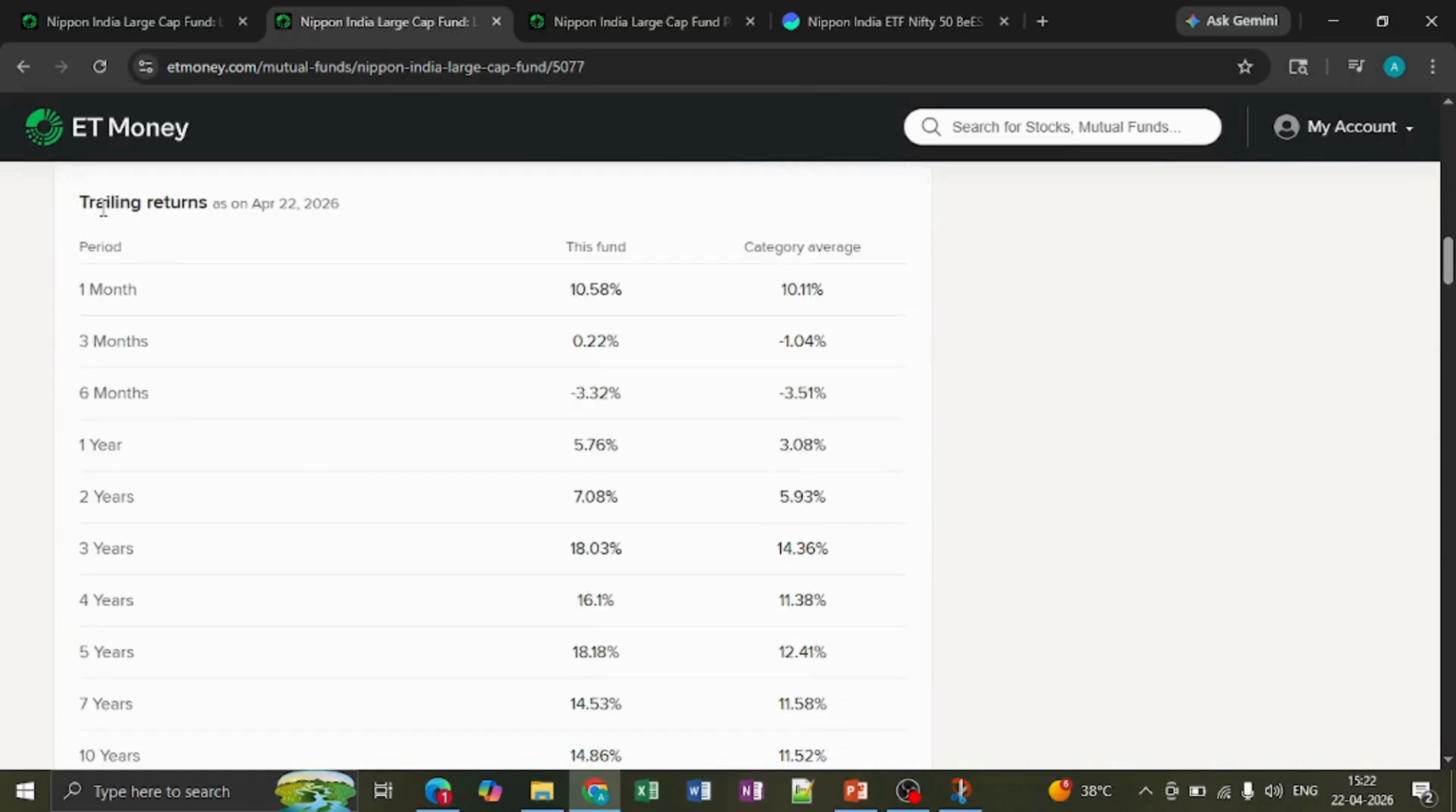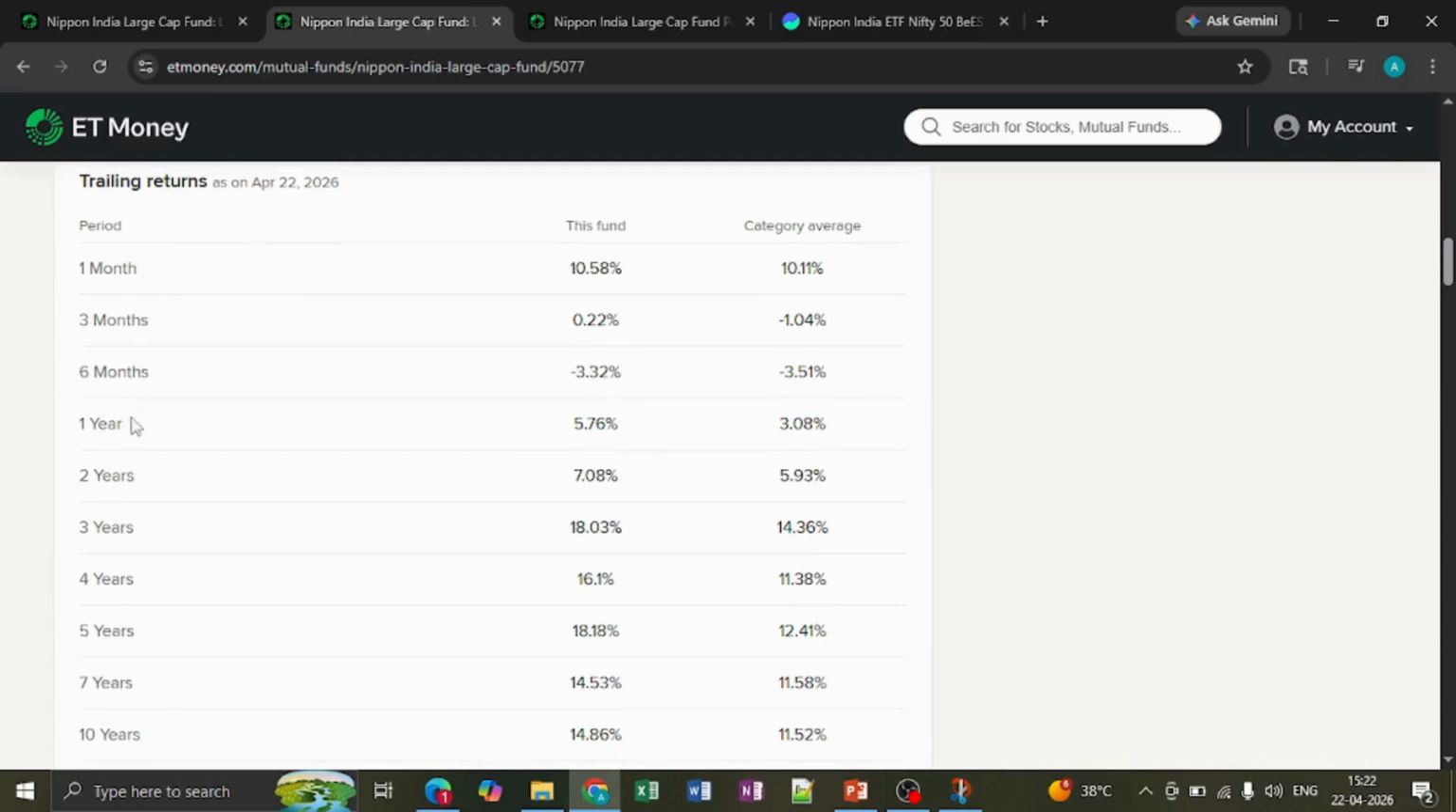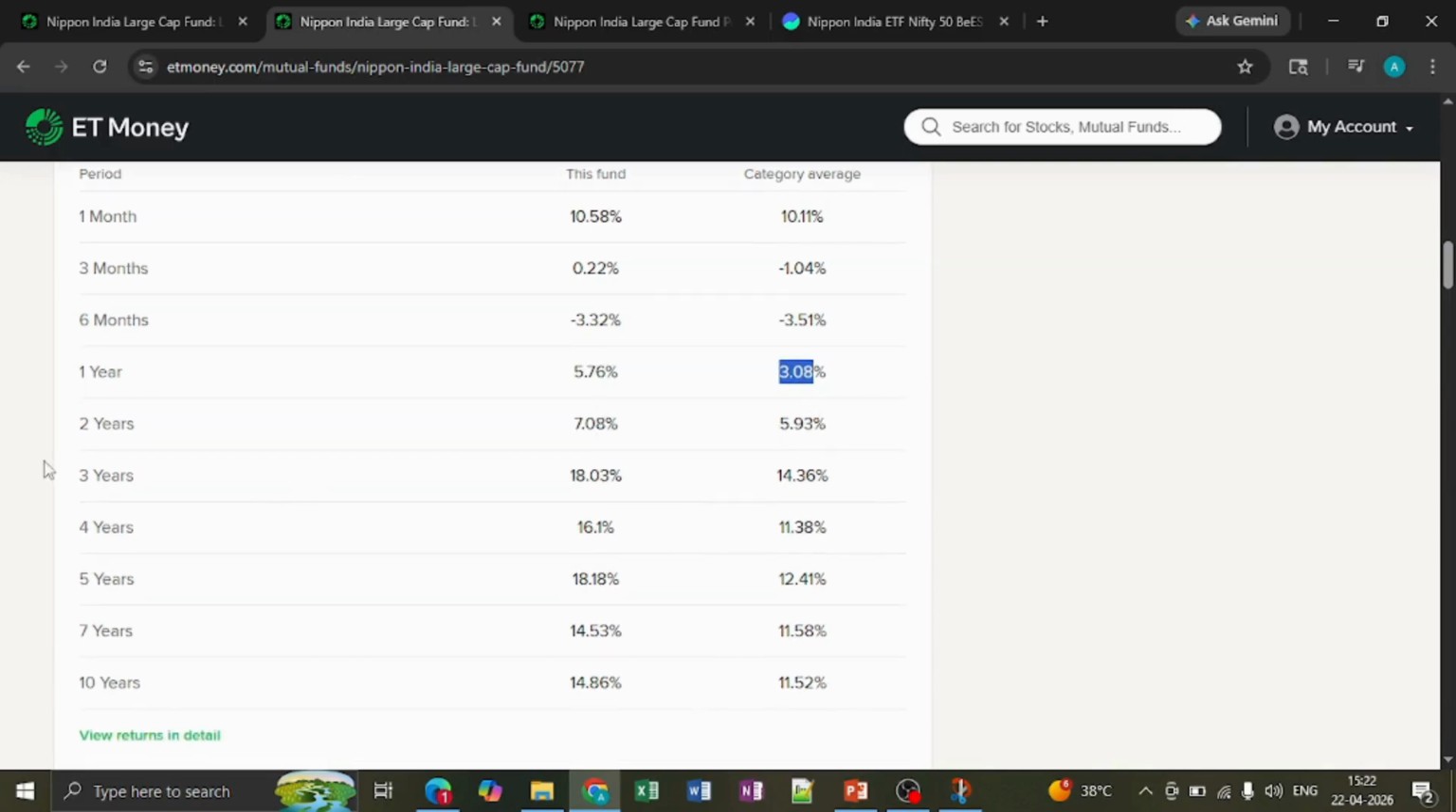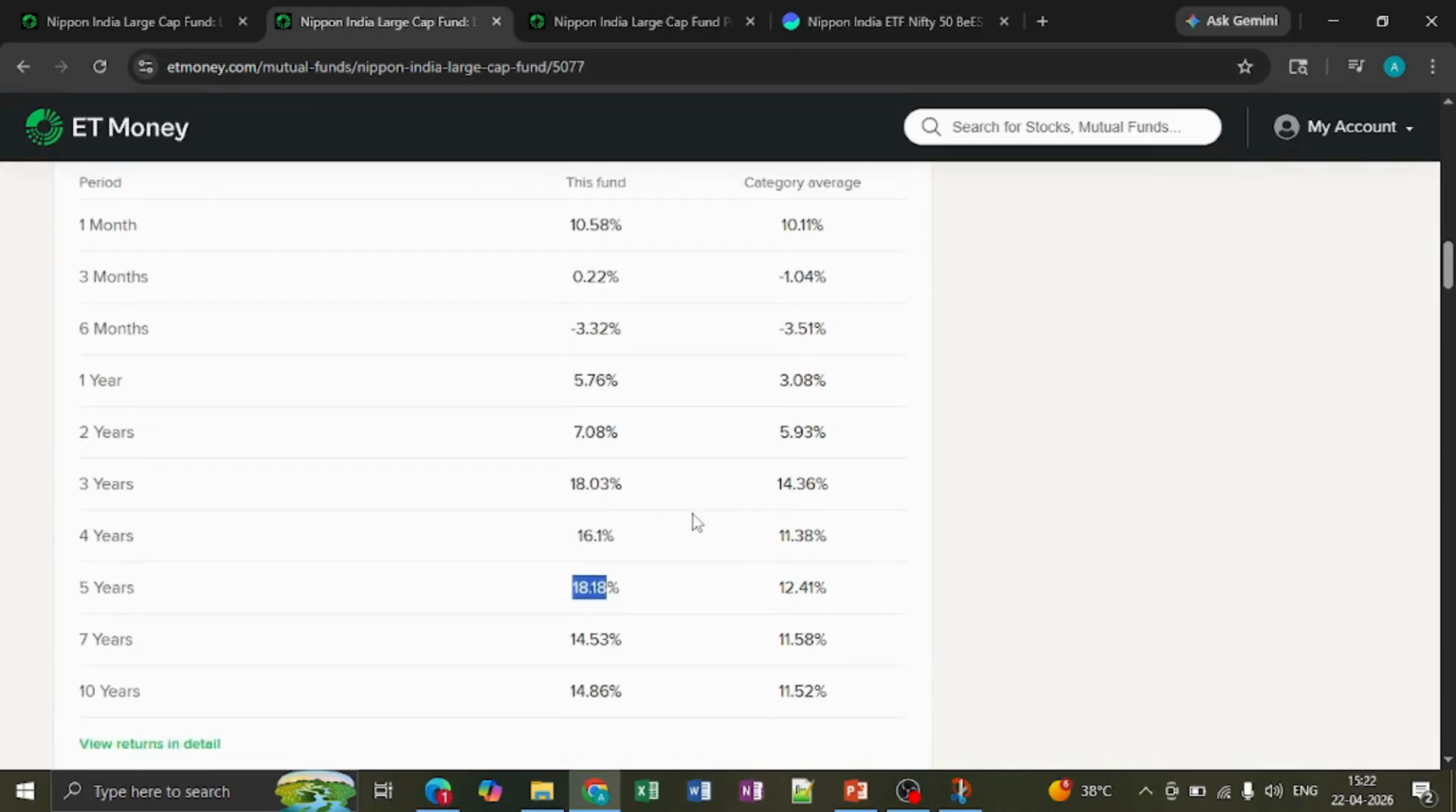So this is what we need to look at when we are investing. We need to see the 1 year. In the 1 year, it has beaten the benchmark by 2%. In 3 years, it has beaten the benchmark by 4%. In 4 years, it has beaten the benchmark by 5%. In 5 years, also it is constantly beating the benchmark.